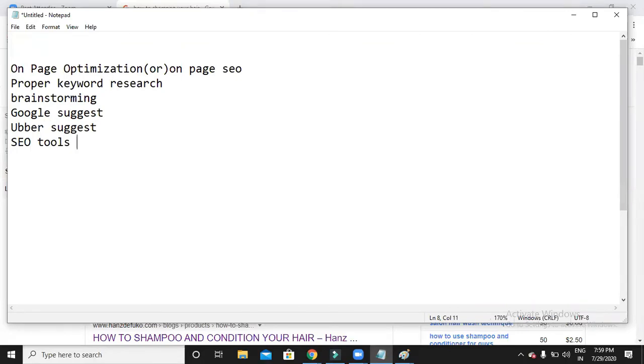Brainstorming means you have to think what would be the best suitable keyword for your blog or your website. My website is all about online digital marketing, so I know I would like to show up my website on top for a keyword called online digital marketing. In such a way, you have to do some brainstorming, give some work to your brain. Make your brain think what would be the best suitable keywords. Tell me now, how to shampoo your hair.